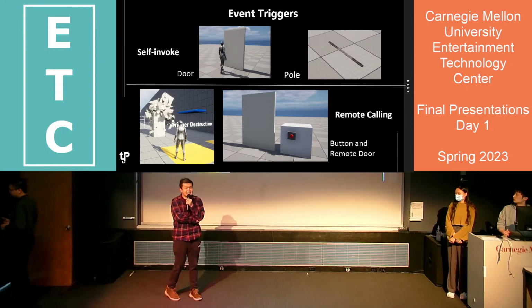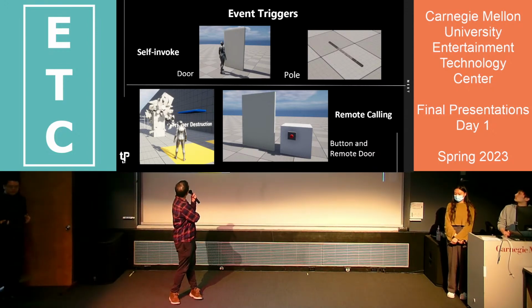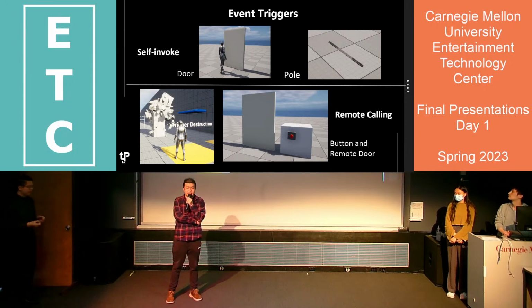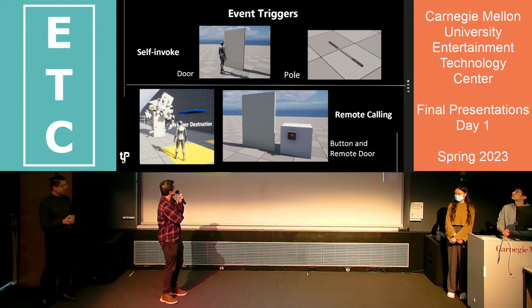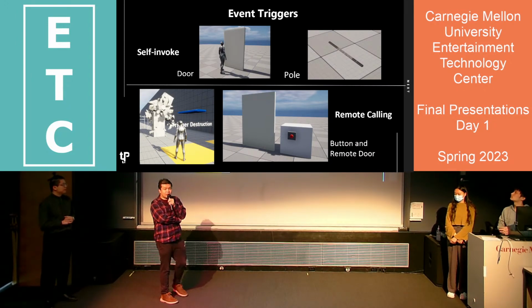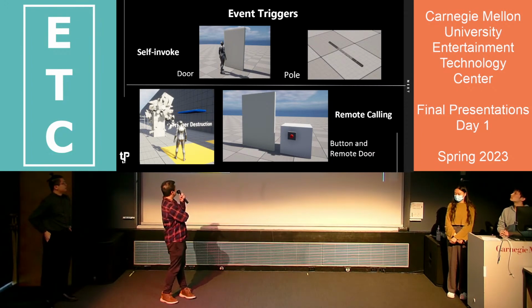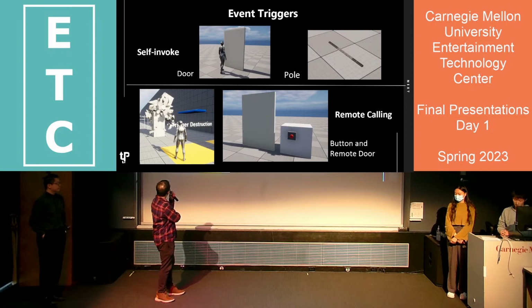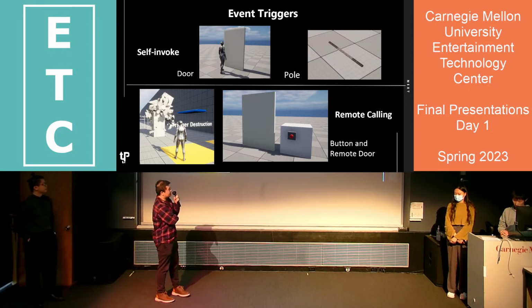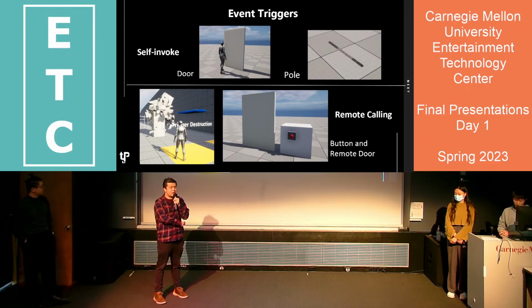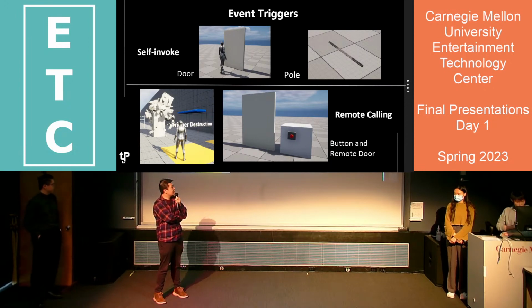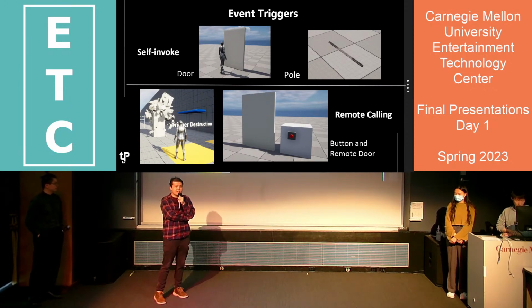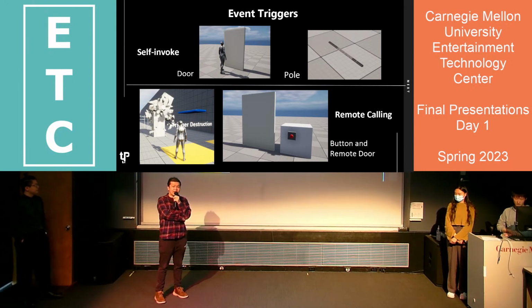We have realized the importance of the event system in level design, especially for interactive levels. So we have pre-made two types of event triggers for designers. The self-evoke one supports general event calls, like grabbing a pole and opening a door, basically satisfying all the basic needs for level design beginners.